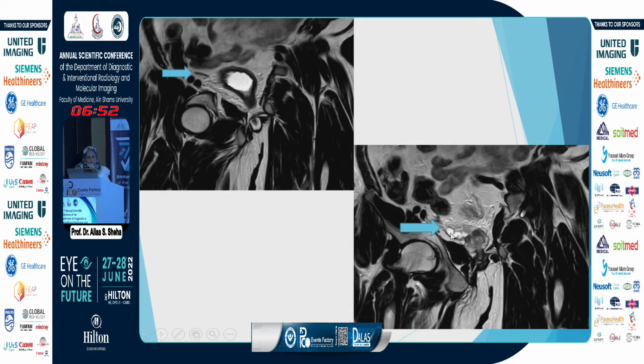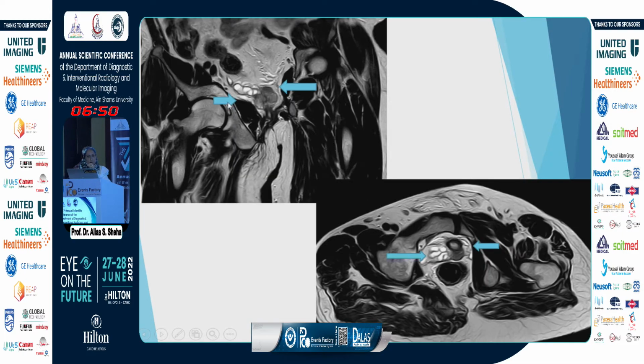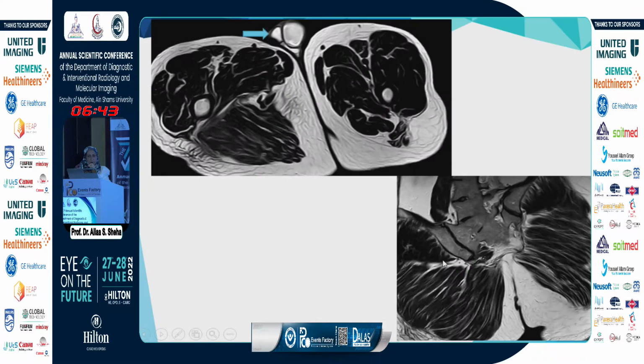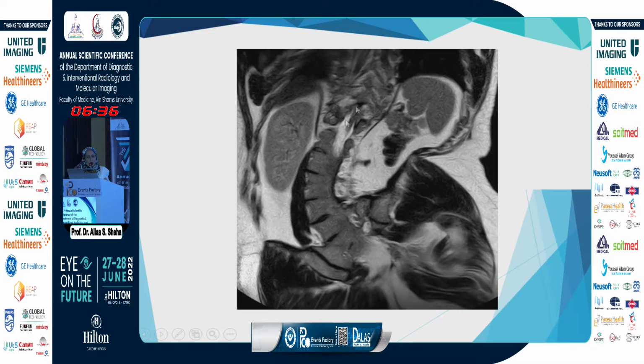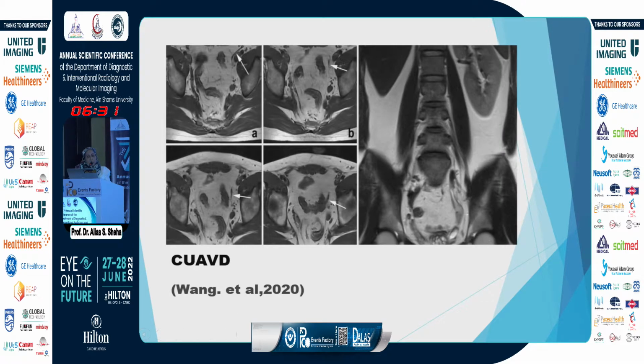This is a coronal image, and this is the right-sided vas, and here is its continuation joining the seminal vesicle. On coronal and axial images, we can see here that there's an absent left seminal vesicle, and right seminal vesicle appears to be normal. Here is the atrophic right testis, and he also had segmentation anomalies of the vertebrae with remarkable scoliosis. This is a companion case for congenital unilateral absent vas. This is the normal vas on the left side, and this is where the vas is absent, and it's usually associated with right-sided renal anomalies.